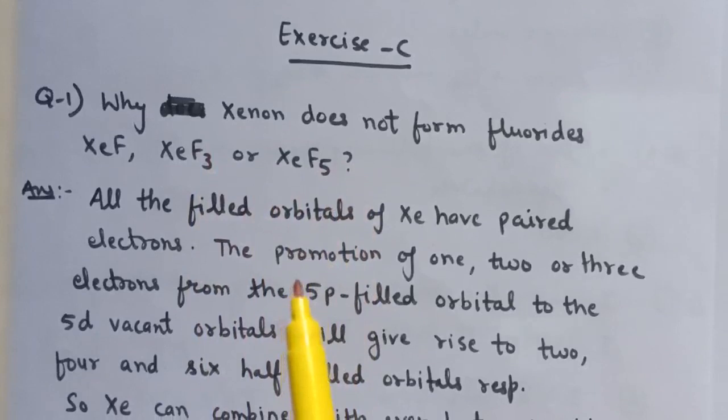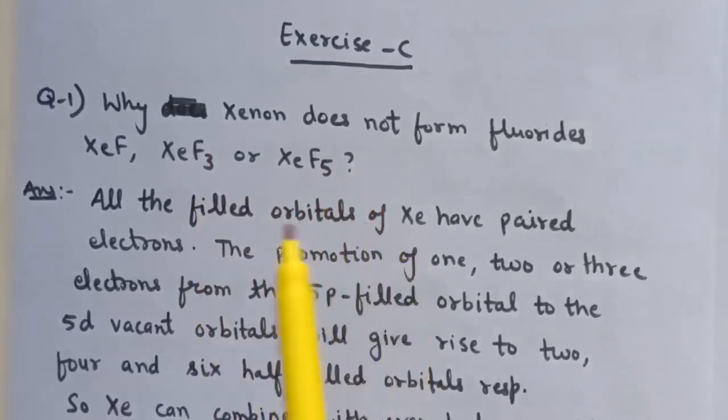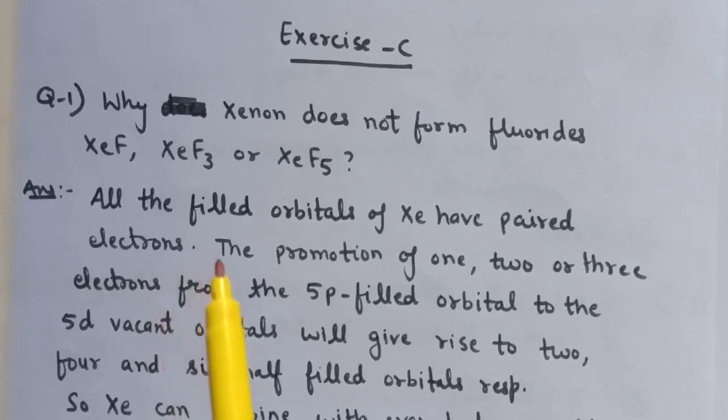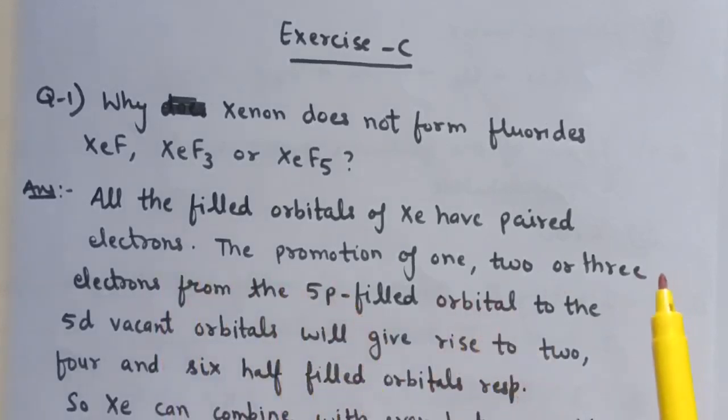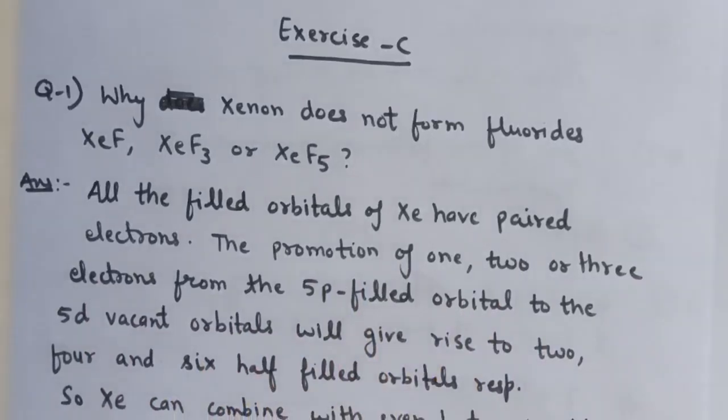And the answer for this question is, in xenon all the orbitals have paired electrons, and if we promote 1, 2 or 3 electrons from the 5p filled orbital to the 5d vacant orbital, it will give rise to 2, 4 and 6 half filled orbitals respectively.